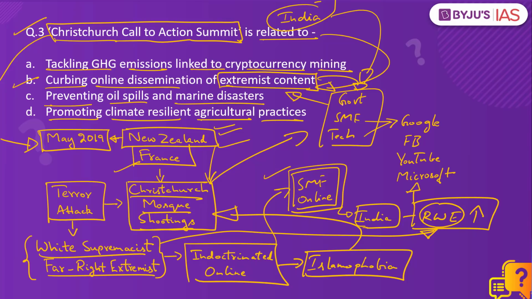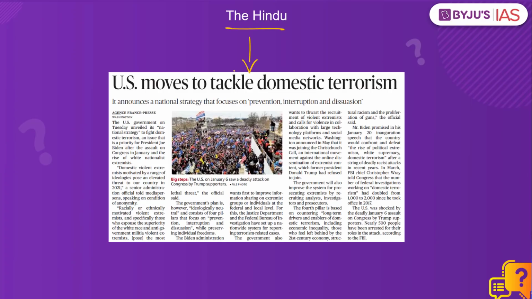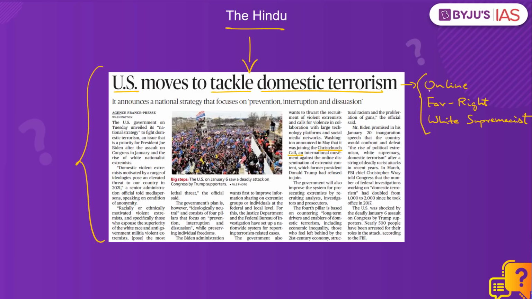And under this Call to Action Summit, governments, social media firms, and technology platforms such as Google, Facebook, Microsoft, and the others, they have come together to tackle and eliminate violent extremist content on online platforms. This question was taken up because we have an article in the Hindu which makes a reference to the Christchurch Call to Action Summit. According to this article, the United States is looking to tackle domestic terrorism, especially terrorism and extremism inspired by online propaganda carried out by far right-wing white supremacist groups.